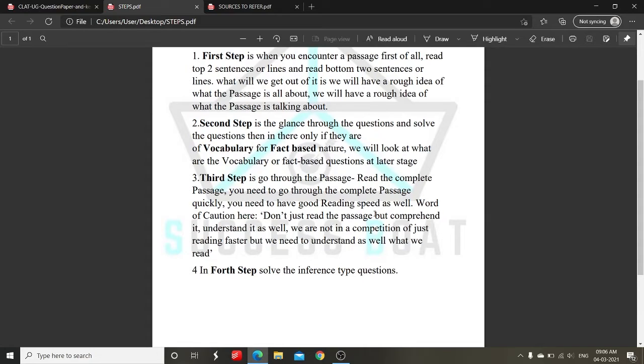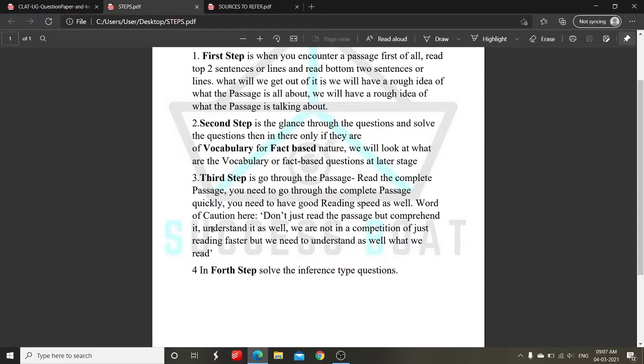Word of caution here, don't just read the passage. A lot of students make this mistake that we will complete the passage as fast as we can. Keep in mind, this is not a reading competition that who will read fastest. This is a competition in which you have to comprehend, you have to understand what the passage wants to convey, and then you have to solve the question. So don't just read the passage but comprehend it, understand it as well.